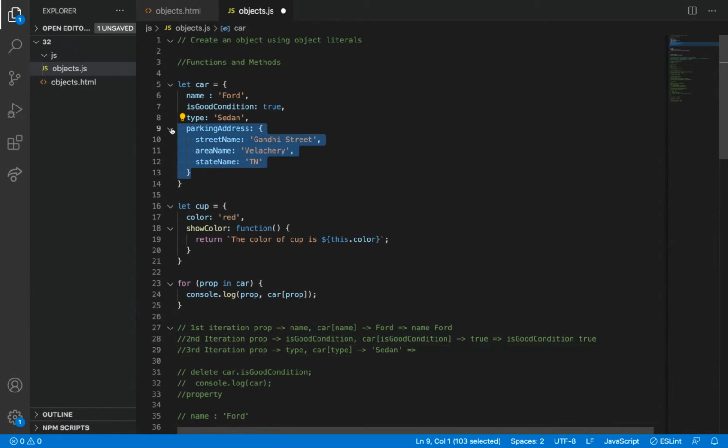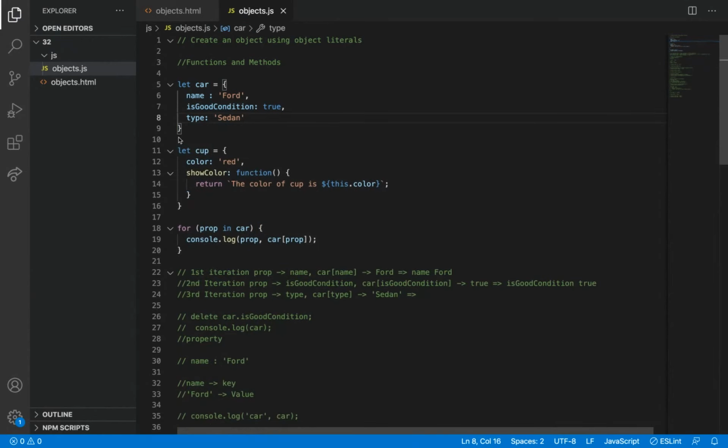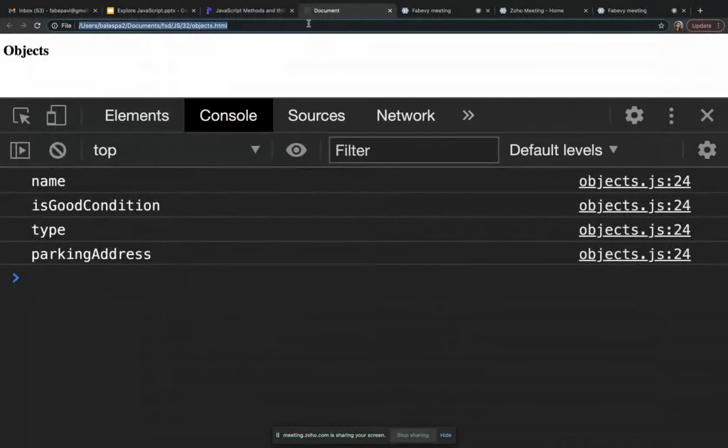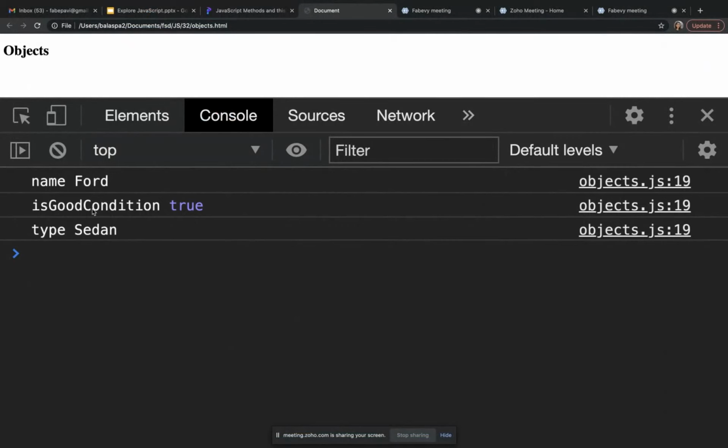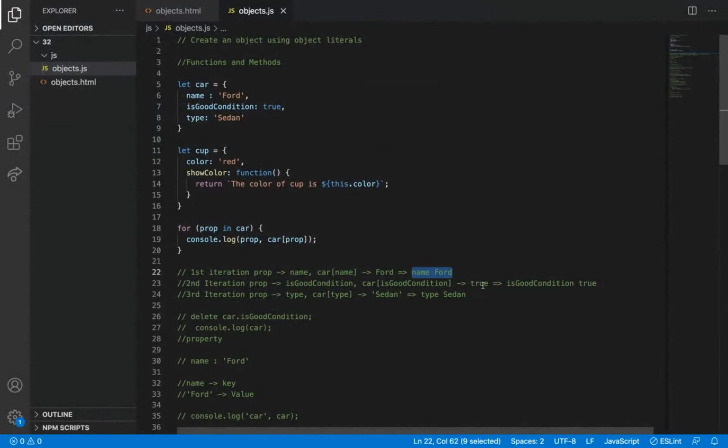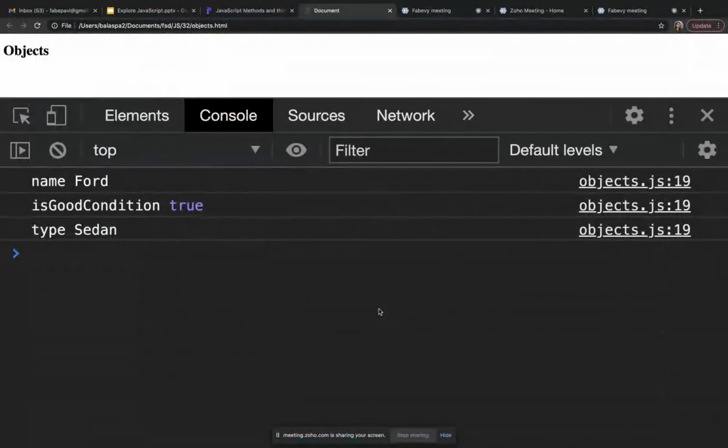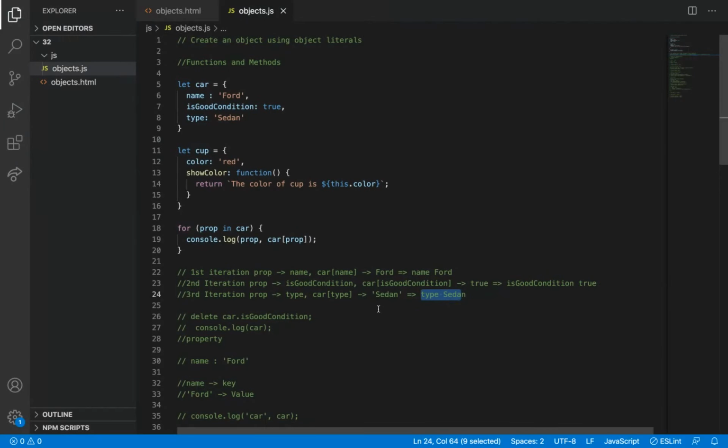Let me remove this because it's a nested object. It may be a little bit confusing. I'm removing that. Sedan. So what will be the output? Type, sedan. So let me go to this. So what is it showing? Name Ford, and then this condition true, and then type sedan. So you can type and then analyze what is coming. Then only it will be clear to you.